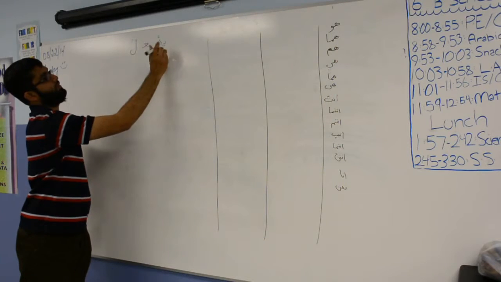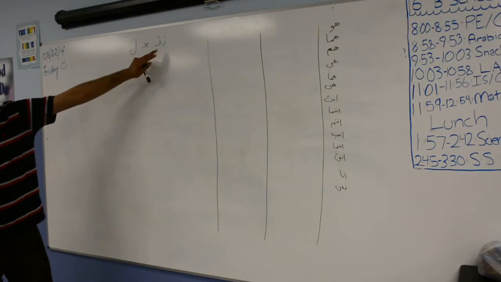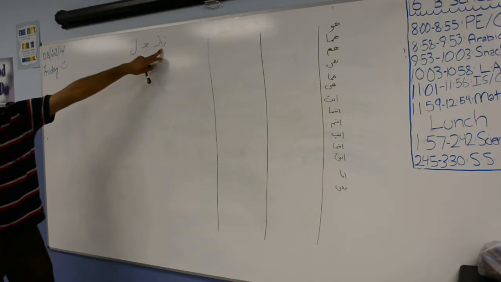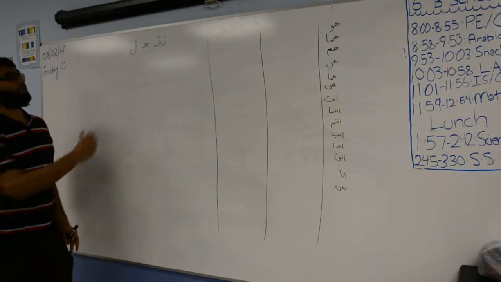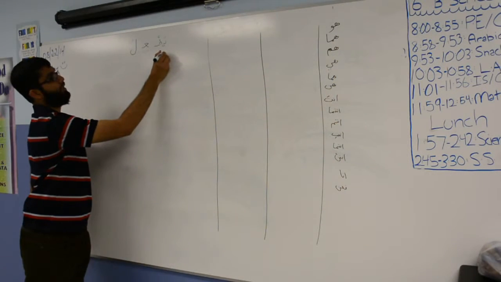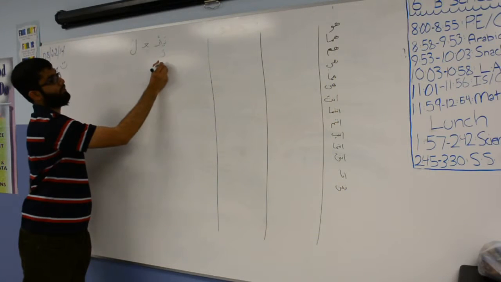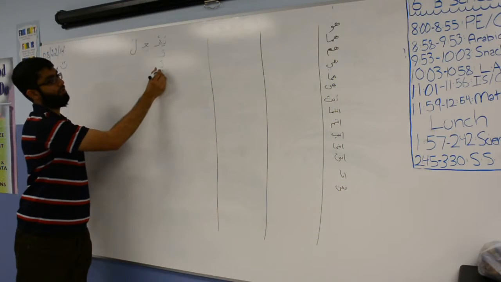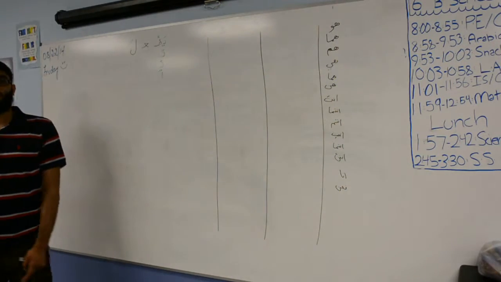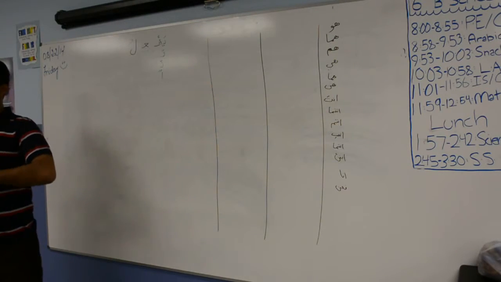Ya with a fatha. Okay? So one of the first letters is ya. Another letter that can be on it is ta. Another letter that can be on it is na. Another letter that can be on it is a. These are called the signs of present tense.